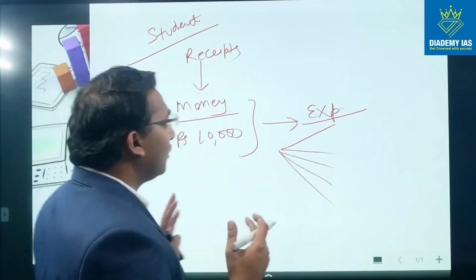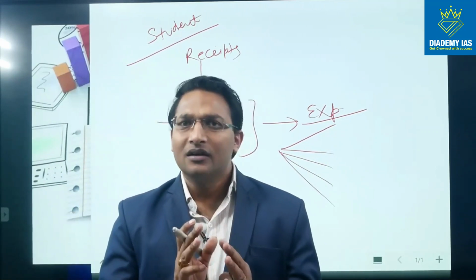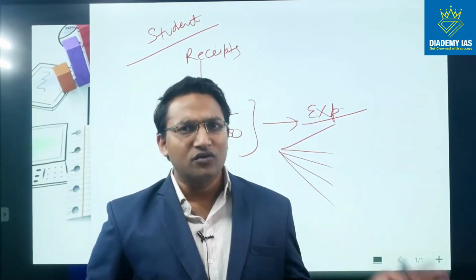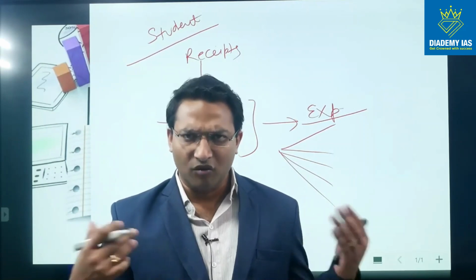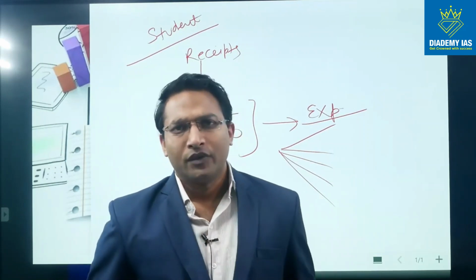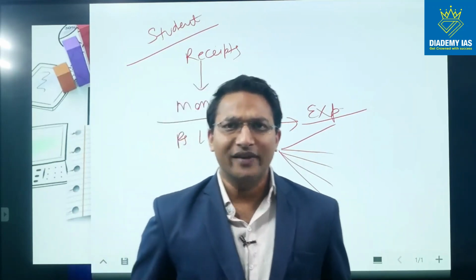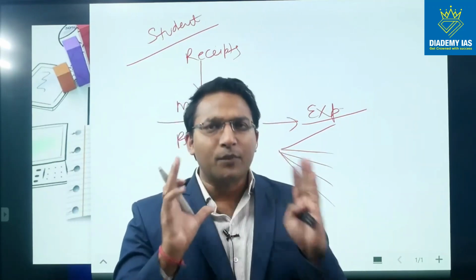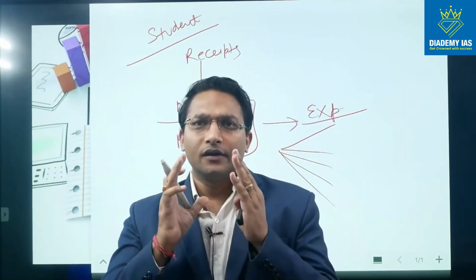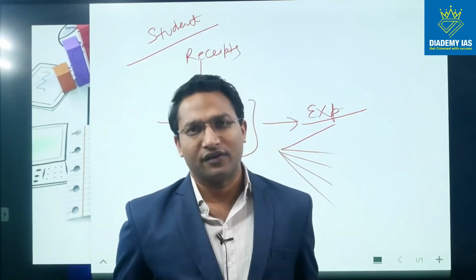So on the first day of the month, for example on the 1st of April 2020, you are thinking that okay, during the entire month I will receive 10,000 from my father and 10,000 from my mother, or maybe from some other source. Total I will receive 20,000 and I will spend 5,000 rupees in fooding, 10,000 rupees in rent, and 5,000 rupees in rest of the activities. So this thinking process, the thinking process of estimating the future receipts and expenditure is called the budgeting process, right?